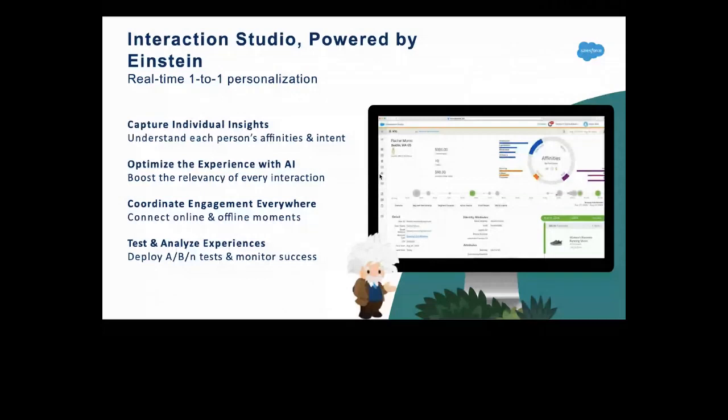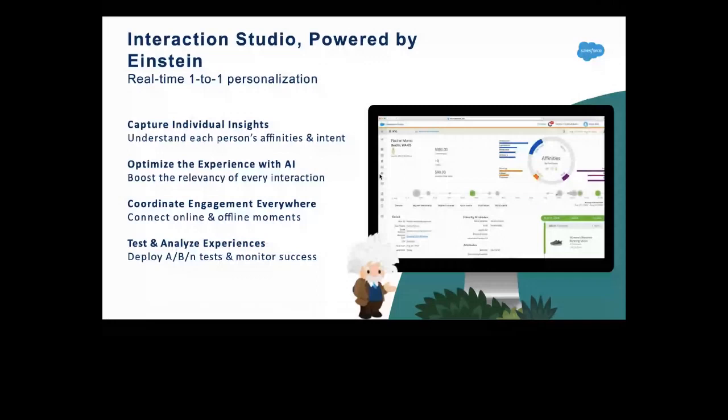Would you like to coordinate engagement everywhere? Because when I have internet, I can log in with my mobile, and then I'm browsing your website and finding the best product for what I require. Maybe I require running shoes, maybe I require a jacket for my winter season. So what is currently happening? You have an online presence, and you're doing it. But people nowadays are really smarter, where people want to do offline transactions, or people want to use different kinds of devices. Maybe they want to use a website sometimes, maybe a mobile website, maybe sometimes some third-party applications where they do browsing, maybe they're using VPN or such, right?